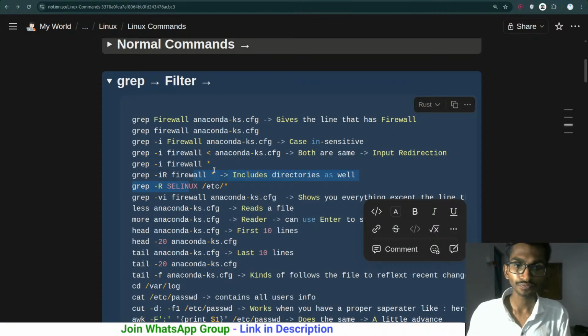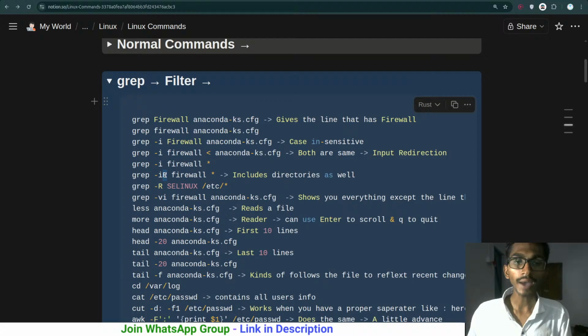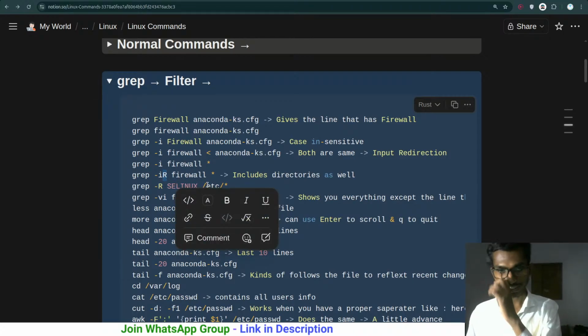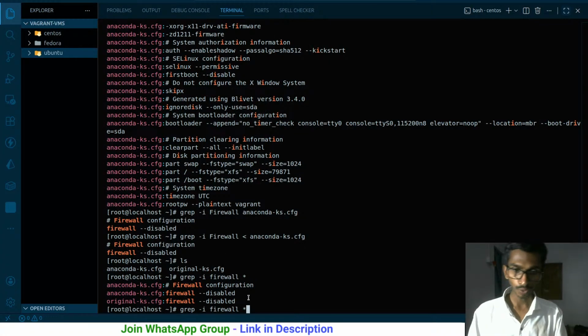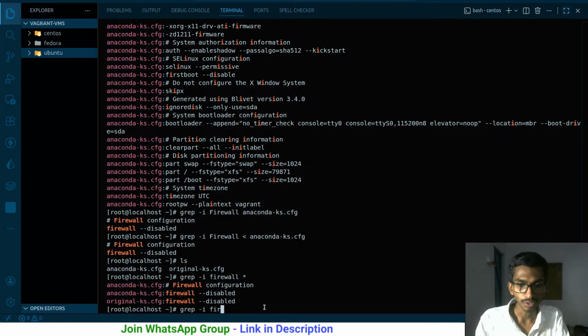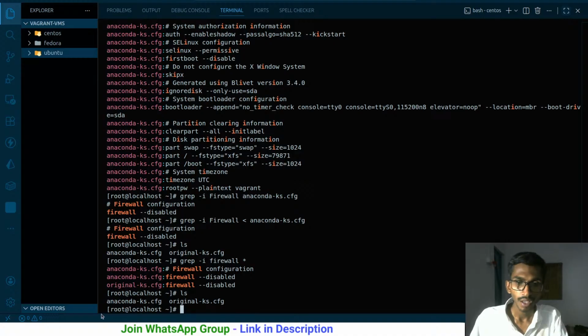Pretty simple. So we know how filtering works, and R is mainly used to include directories as well. When you run this particular command, it will include the files. Let me create a directory here as well. ls, I have these two things over here.